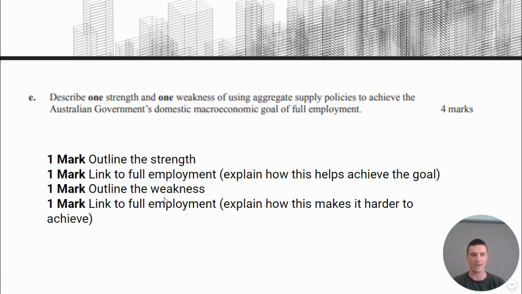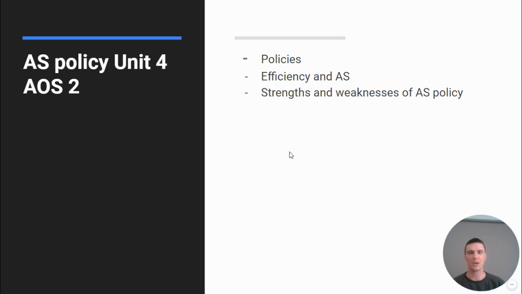Then you're going to say, however, one of the weaknesses is that it's politically constrained. So they're subject to political bias, and maybe some of the policies that were best suited for the economy, that would have stimulated the economy, weren't passed because they were politically unpopular. And therefore that hinders or makes it harder to achieve, in this case, full employment. And again, you need to step it out. Hopefully that helps. Finally, we're going to do aggregate supply.